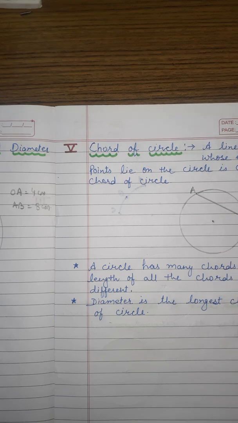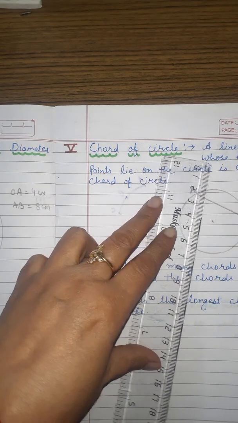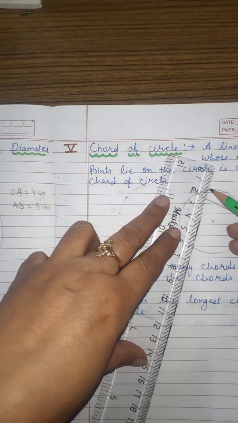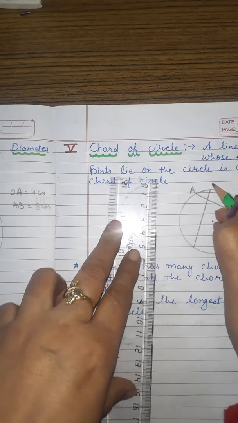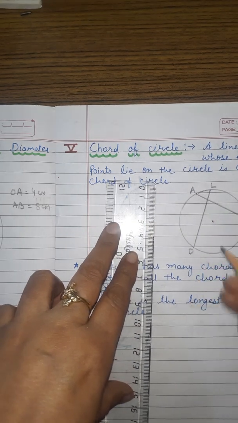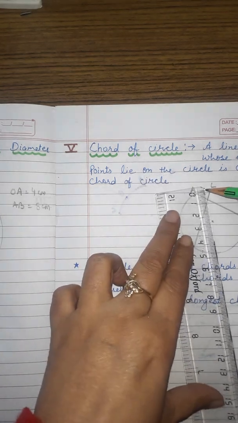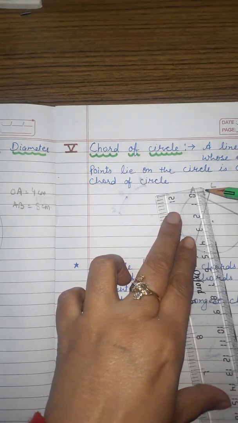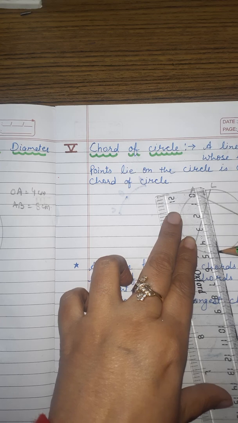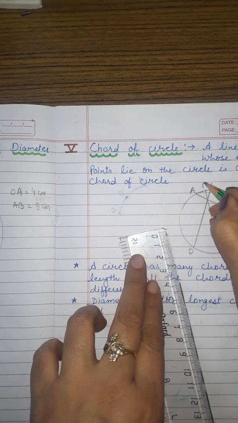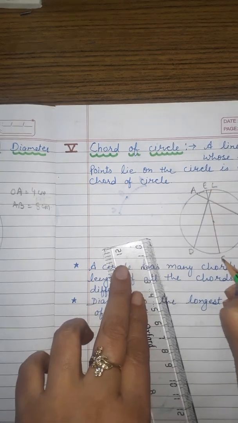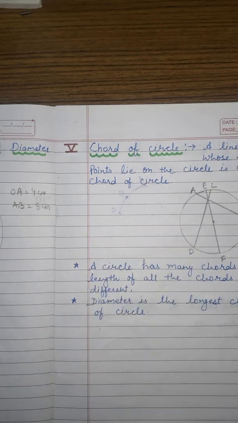it will be the chord of circle. Now I am again marking one more line segment, that is CD. It is also chord of the circle. If I draw a line segment EF, the end points also lie on the circle.